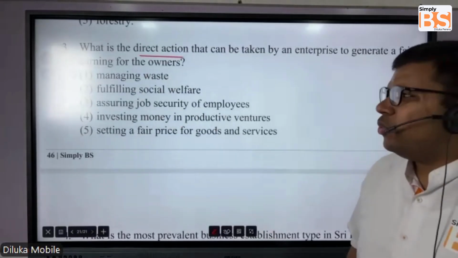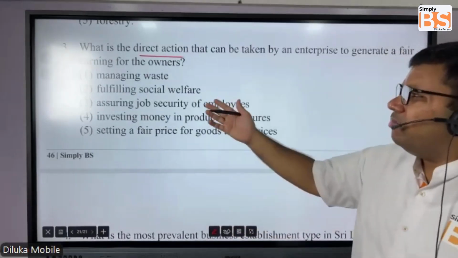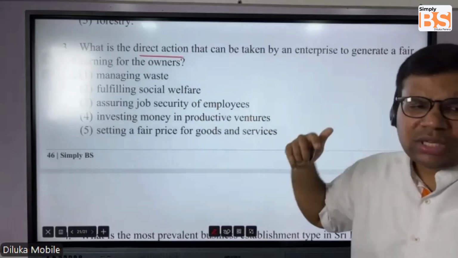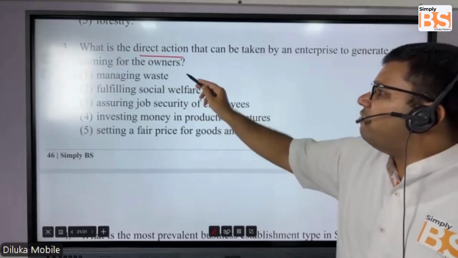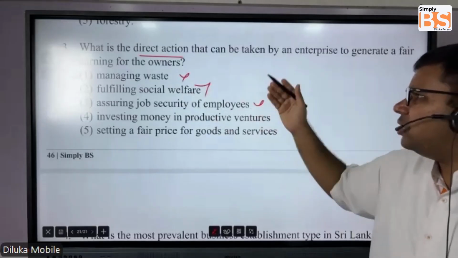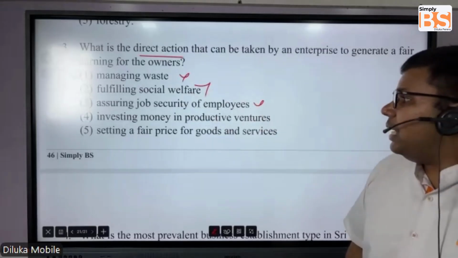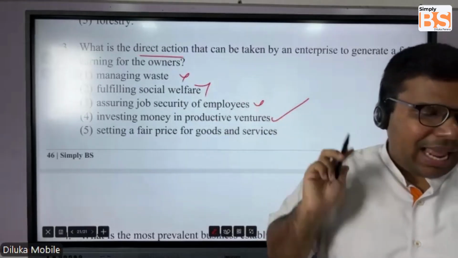Managing waste, not a direct action. Fulfilling social welfare, not for owners. You're doing social welfare for the society. Assuring job security of employees, it's for employees, not for the owners. Investing money in productive ventures, that's a direct activity.